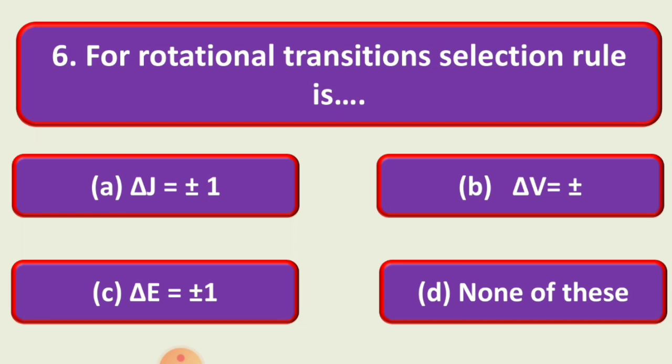And the correct answer is A, that is delta J is equal to plus minus 1. For rotational transitions, the selection rule is delta J is equal to plus minus 1.